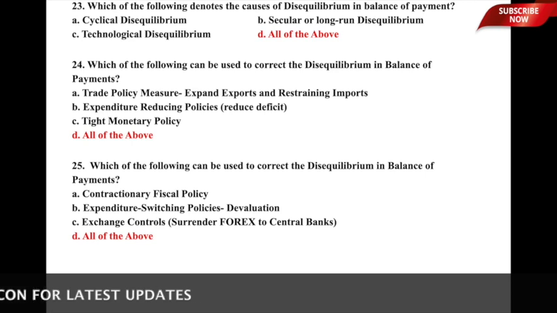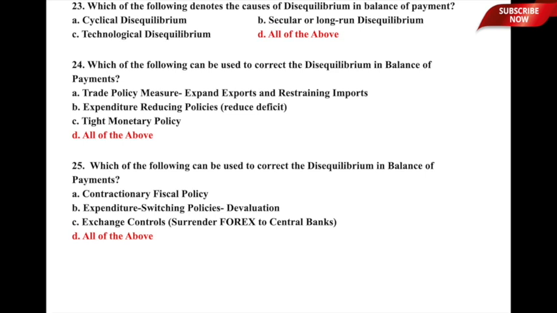That means the ways in which you can correct the disequilibrium in BOP include trade policy measures, in a sense that you expand exports and restrain imports, expenditure reducing policies which will explicitly lead to reducing deficits, and a tight sort of monetary policy by the central bank of a country. So option D, all of the above, is the correct answer.